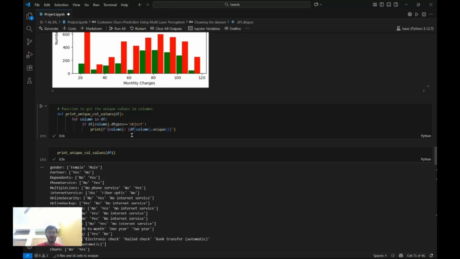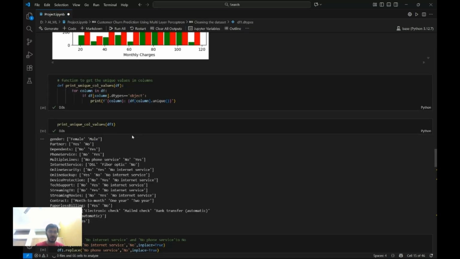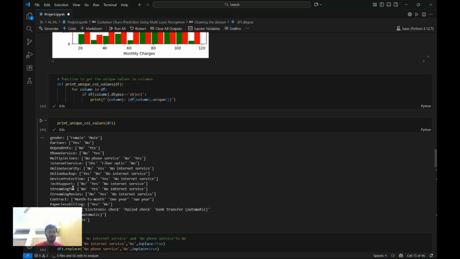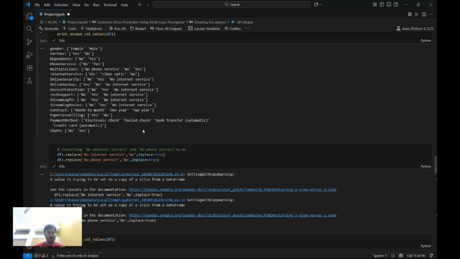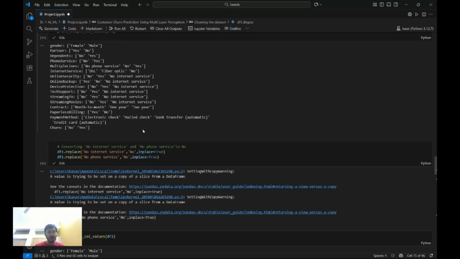And now the point is, I was just trying to inspect all the unique values, and this is what I printed. So for example, for streaming TV, we have either no, yes, or no internet service. For contract, we have month to month, 1 year, or 2 year. These are all those things. We don't need no internet service. Why should we put a third variable? We just need binary zeros and ones. So no internet service and no can actually be said as the same thing.